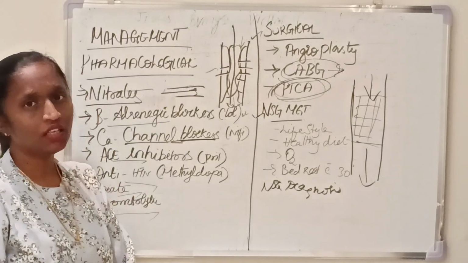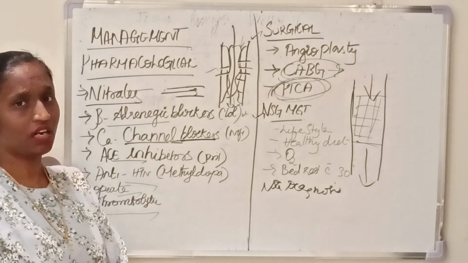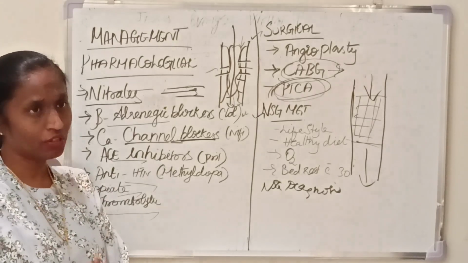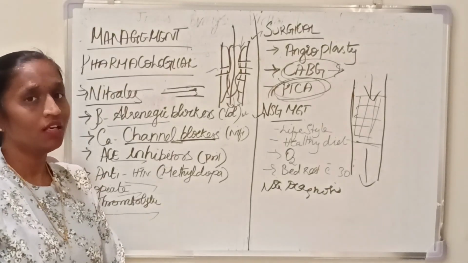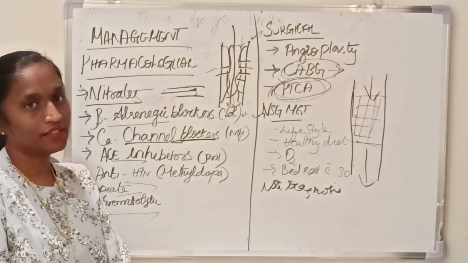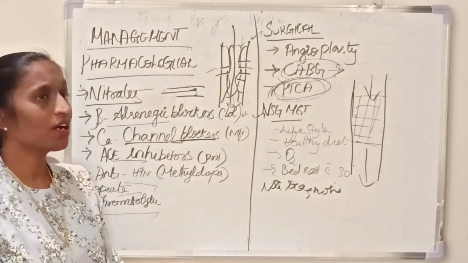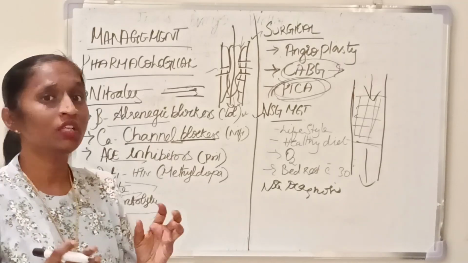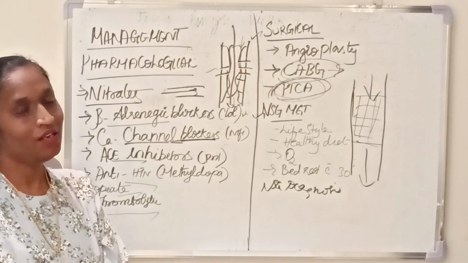And then when you come to the nursing diagnosis, acute pain related to the decreased blood supply to the heart, and decreased cardiac output related to the loss of function of the cardiac muscle walls. So that's all about coronary artery disease. So today we have discussed the definition, what the causes may be, how coronary artery disease happens, what the signs and symptoms are, and what all the management is.